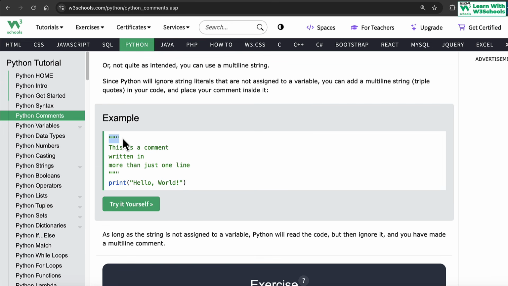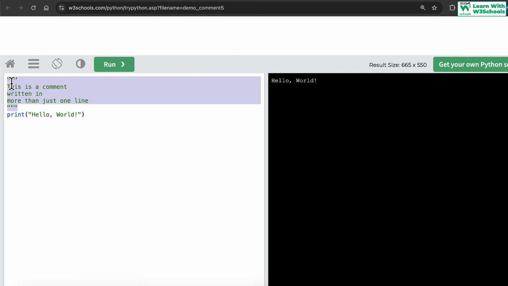Another workaround is using triple quotation marks. Since Python ignores string literals, we're going to talk more about string literals later on, but basically it means that Python ignores this string because it has not been assigned to a variable. It's not been assigned to any variable. That's why Python thinks, hey, this is a string, but it's not assigned to any container, so I don't know what to do with this thing. That's why Python will completely ignore it, making this a multi-line comment. Hence, you don't have to use a hash in front of every line. You can just use triple quotation marks to create a multi-line comment.